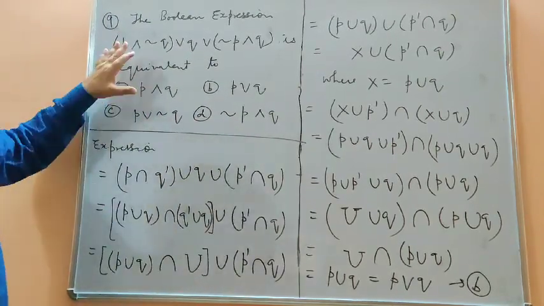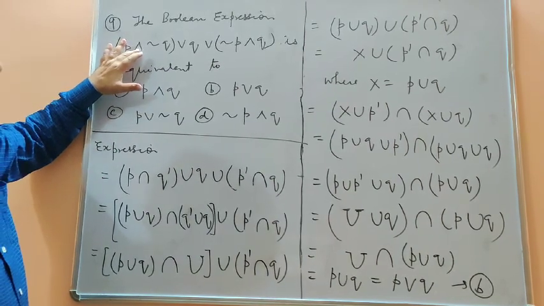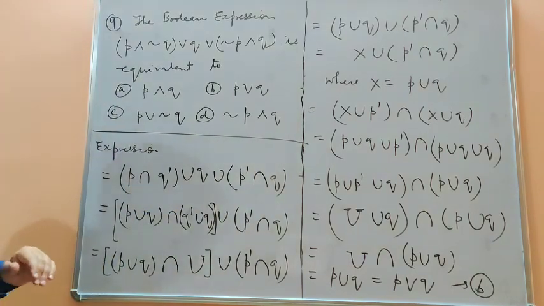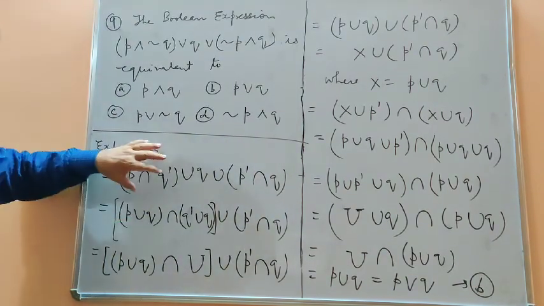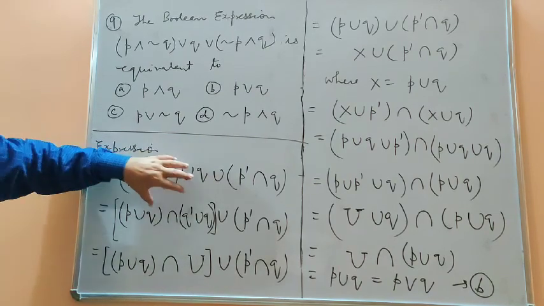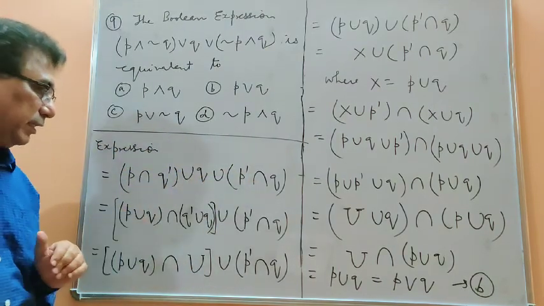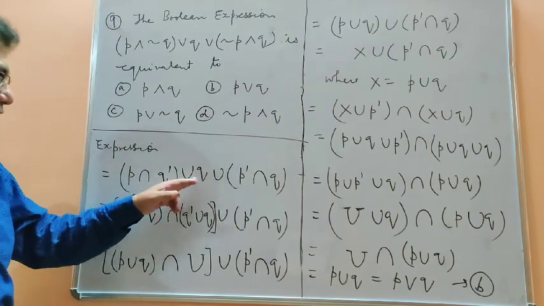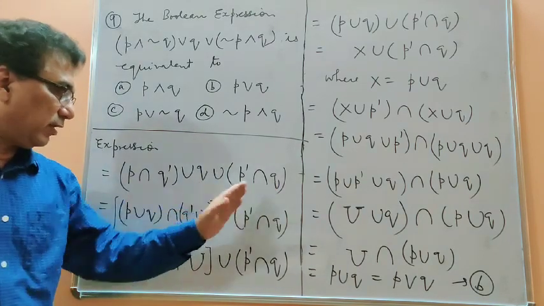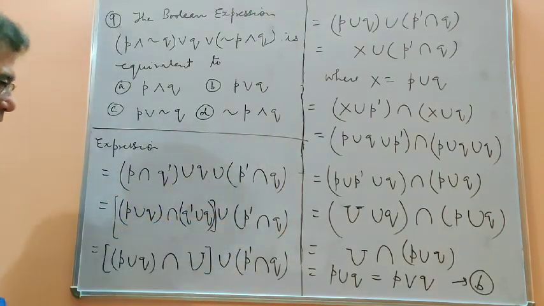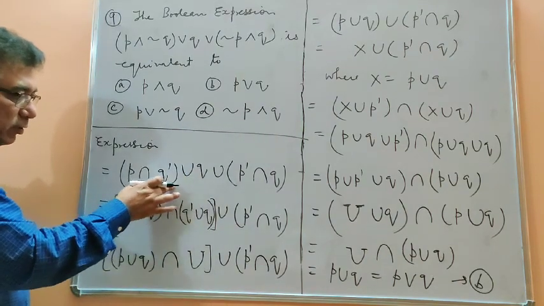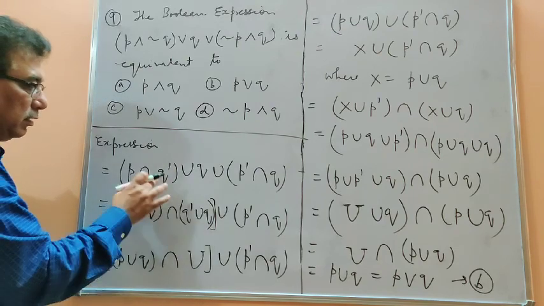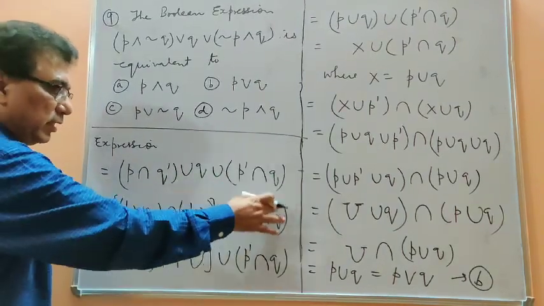Okay, so the same I have done here. I have replaced this one by intersection, this by dash, again this by union. So we are getting this type of given expression. And then after that, since we have a union of 3 sets, the union can be operated in any order. So I have operated this set, that is P intersection Q dash, with Q first, and then I have left this part open this side. Now when we apply the distributive law for this portion, we get P union Q and intersection Q dash union Q here, and this part is as it is.